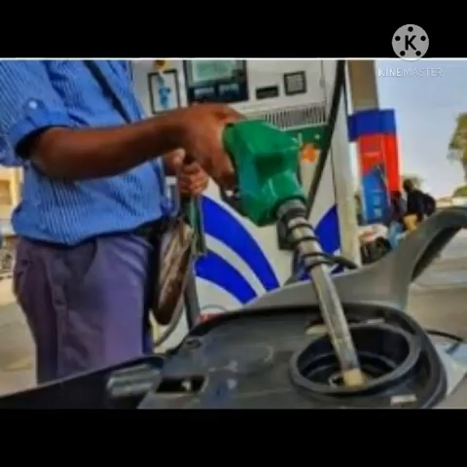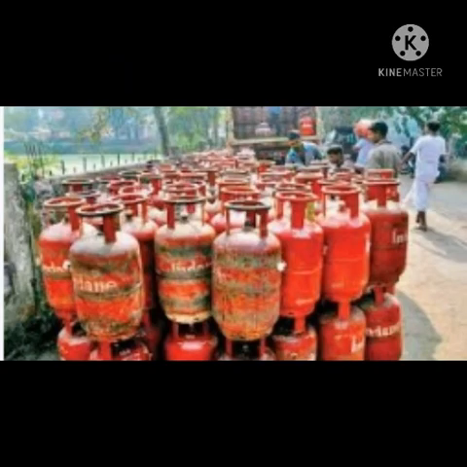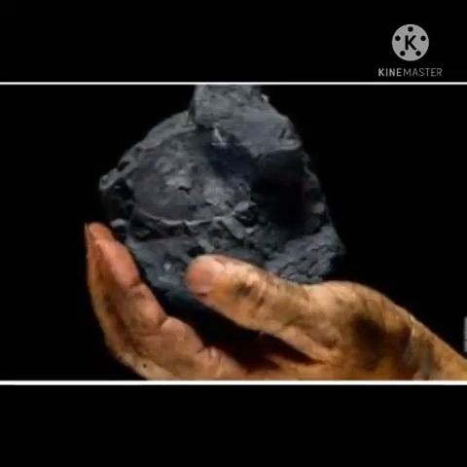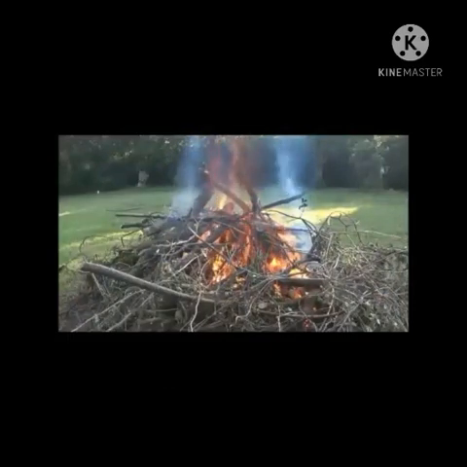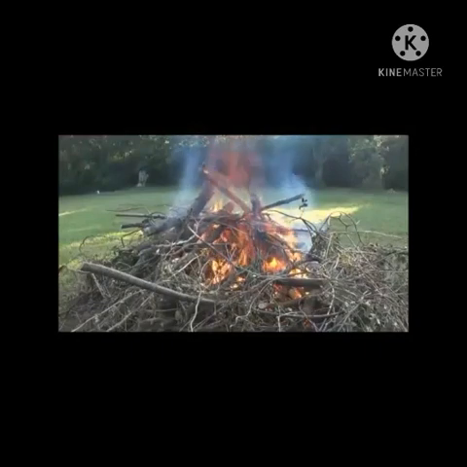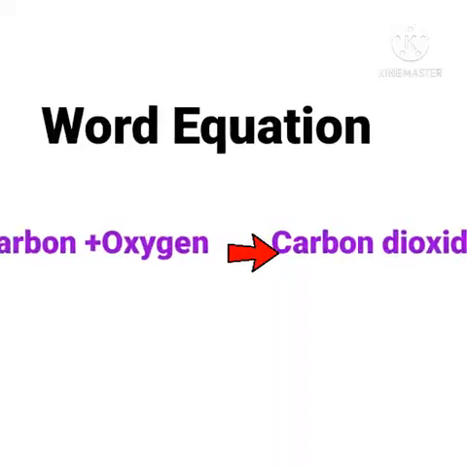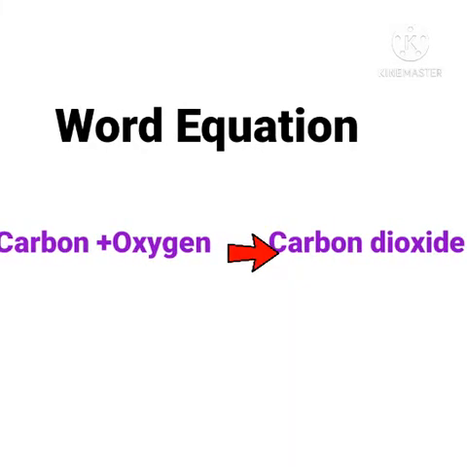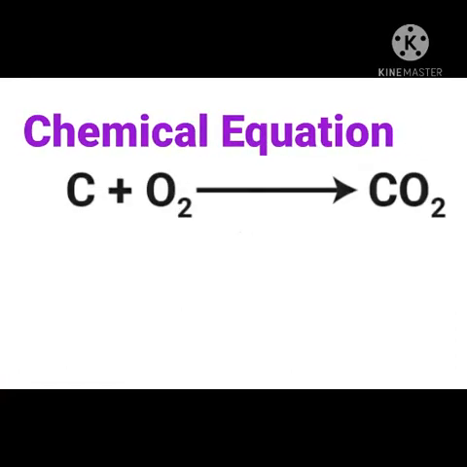Wood, coal, petrol or cooking gas are burned for getting energy. The common substance that burns in all these fuels is carbon. During the combustion process, means the burning process, carbon combines with oxygen in air and the product carbon dioxide is formed. Let us see how to write word equation for this process. Word equation for combustion is carbon plus oxygen, which gives carbon dioxide. And the chemical equation for the same is C plus O2, means carbon plus oxygen gives CO2, means carbon dioxide.